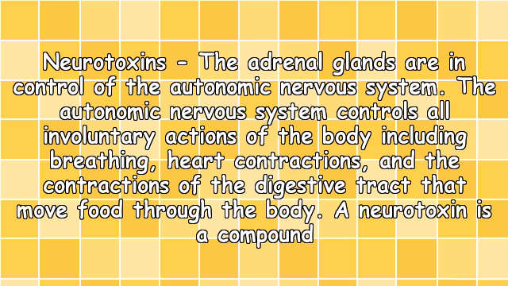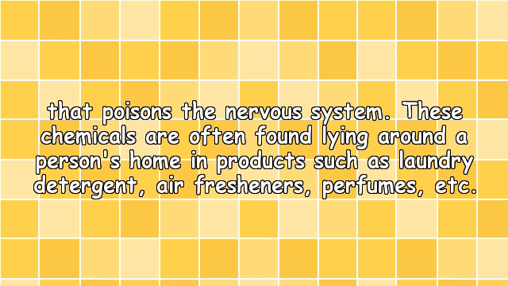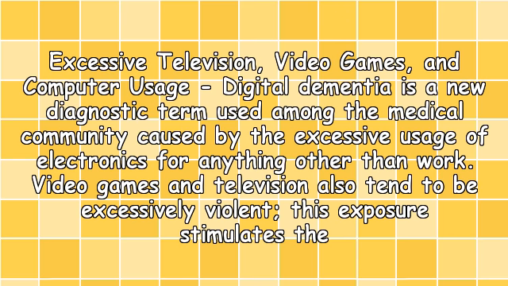Neurotoxins. The adrenal glands are in control of the autonomic nervous system. The autonomic nervous system controls all involuntary actions of the body, including breathing, heart contractions, and the contractions of the digestive tract that move food through the body. A neurotoxin is a compound that poisons the nervous system. These chemicals are often found lying around a person's home in products such as laundry detergent, air fresheners, perfumes, etc.